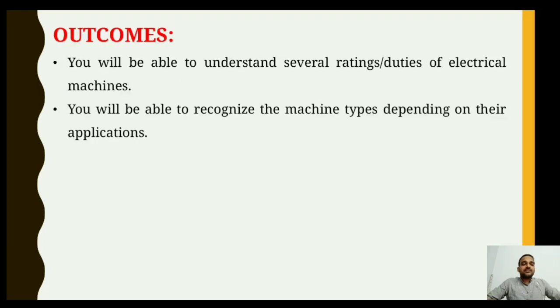Now after that, the outcomes of today's lecture will be: you will be able to understand several ratings, several duties of electrical machine. This is our first outcome. And the second will be, you will be able to recognize the machine types depending on their application. This is our second outcome of today's lecture.